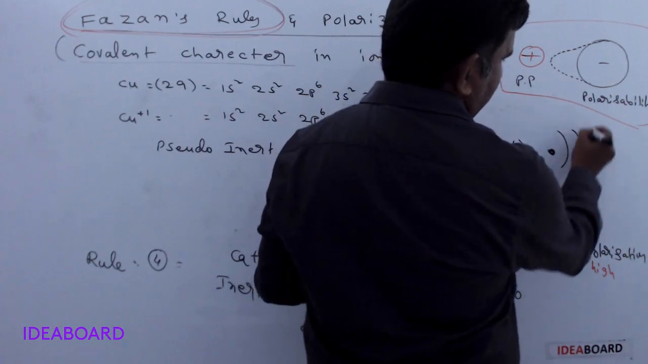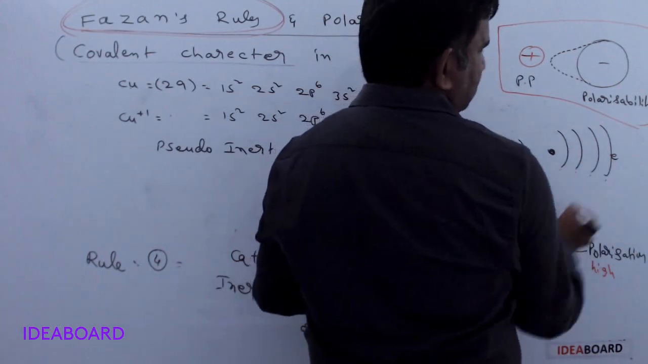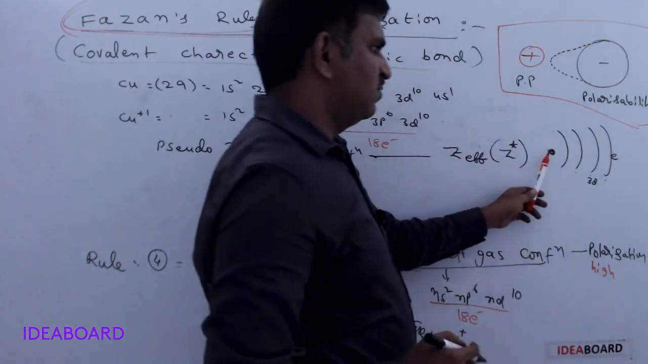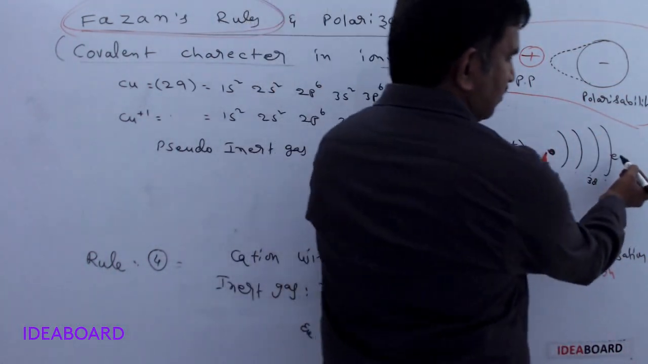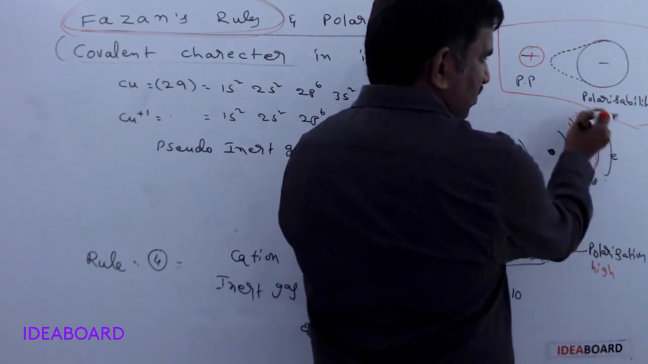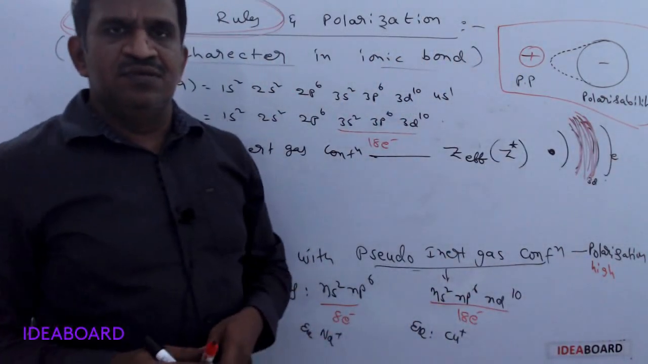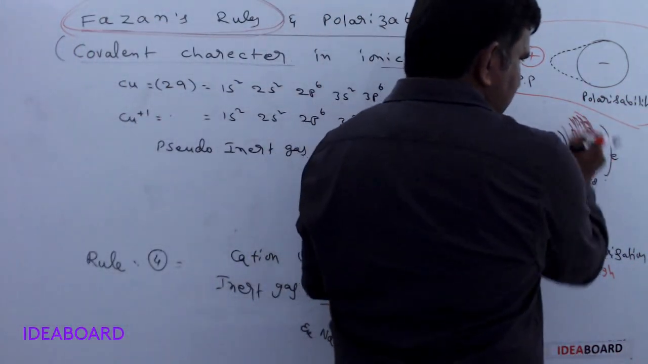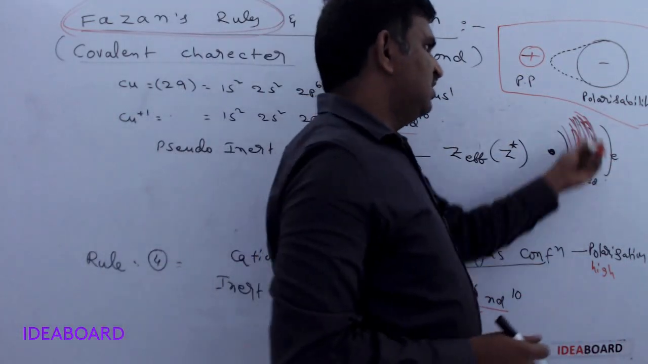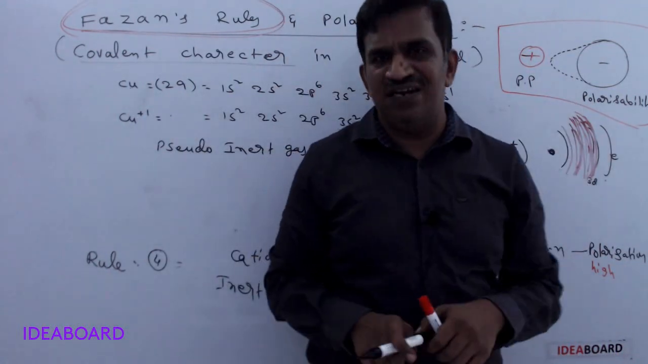This is the nucleus, for example. This is the outermost orbit electron, and this is 1, 2, 3, and this is 4. 3d electrons are present here, and this is the outermost orbit electron. In between them we have some electrons. These electrons can cause a screening effect or shielding effect. They prevent the nuclear attraction which is falling on the outermost orbit electron. These inner orbital electrons try to prevent the nuclear attraction falling on the outermost orbit electron.